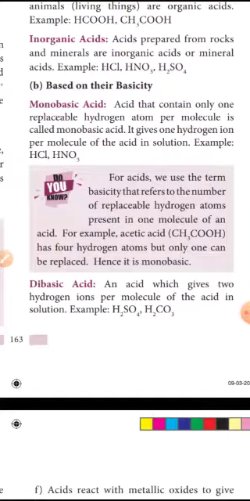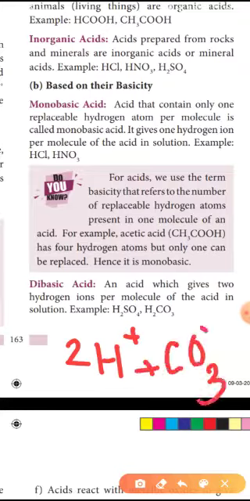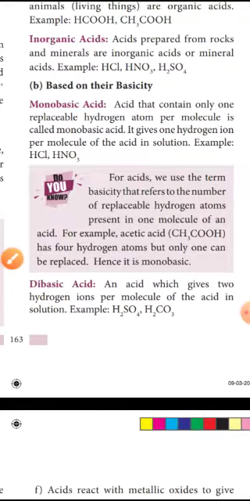Same with H2CO3, how will it split? It will split into 2H plus and CO3 2 minus. So how many replaceable hydrogen atoms? 2 replaceable hydrogen atoms. So it is a dibasic acid.